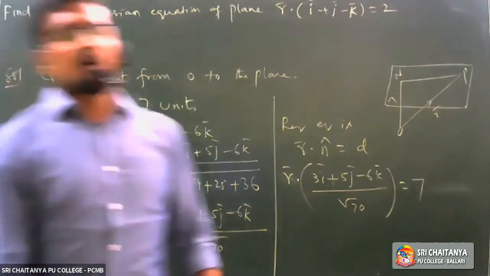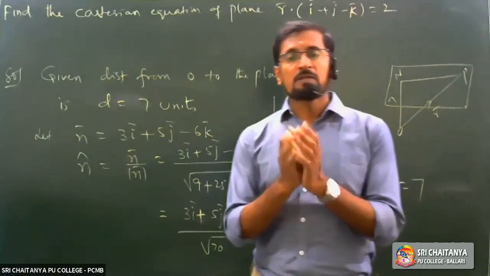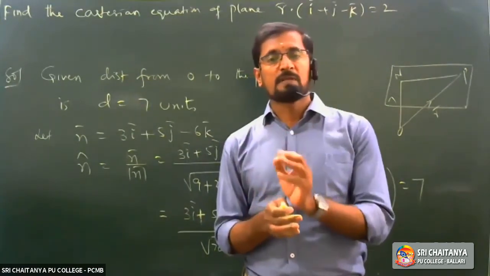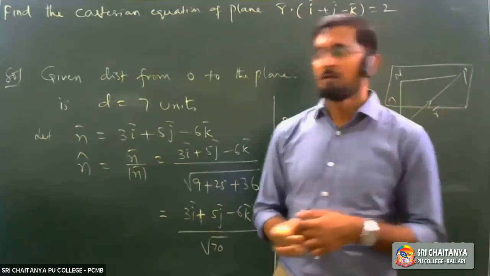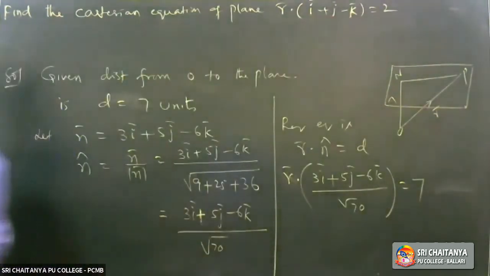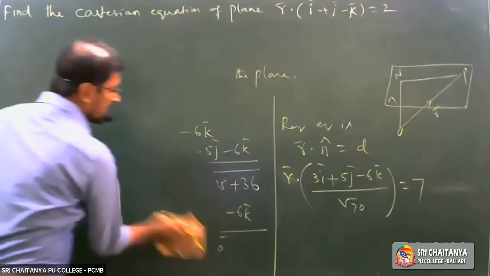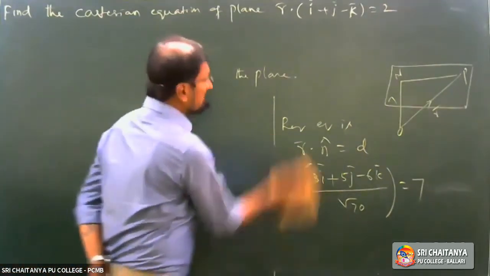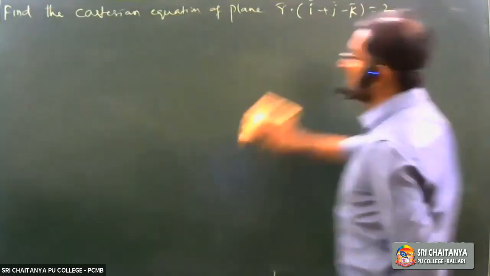See, Cartesian equation means you should get the equation in the form Lx plus My plus Nz equals P. First of all, you should write what that R bar is. You don't know the R bar value, so consider it as xi plus yj plus zk.